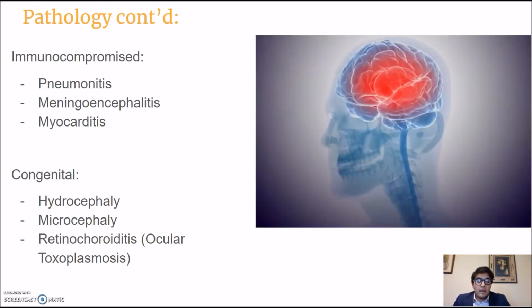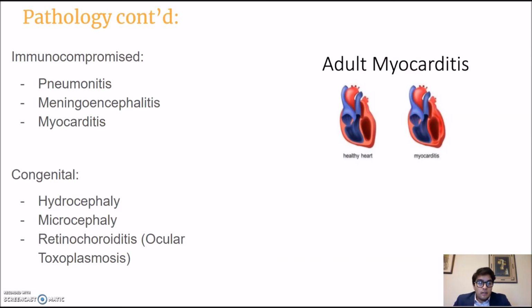They can also have inflammation of their brain and the covering meninges, and then inflammation of the heart tissue as well. All these are caused by those cells penetrating into the tissue and then reproducing and creating these cysts, which causes an inflammation reaction.